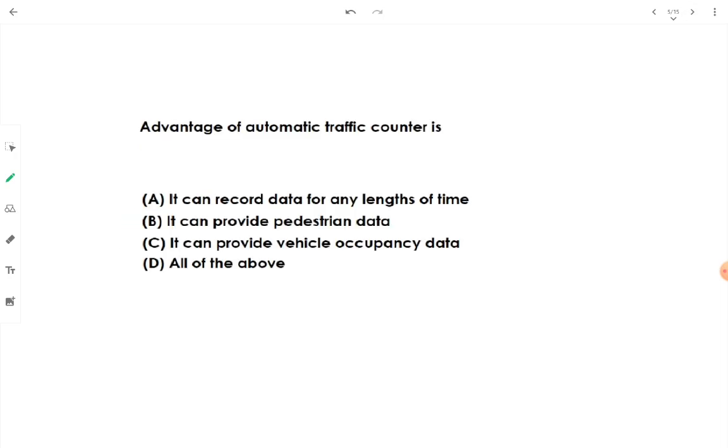Then the advantage of automatic traffic counter is it can record data for any length of time. Yes, it is correct. It is a machine, that's why it can record data for any length, any period of time. It can provide pedestrian data. No, for determining pedestrian data you have to go for the manual method. It can also provide vehicle occupancy data. No, for that you will have to appoint a person over there so that he will note down how many people are there in the car or truck or bus, whatever it may be.